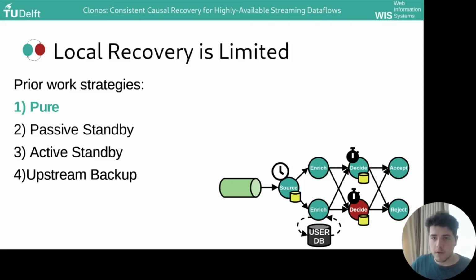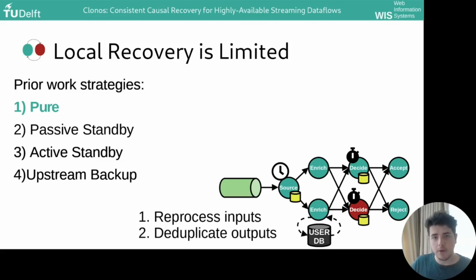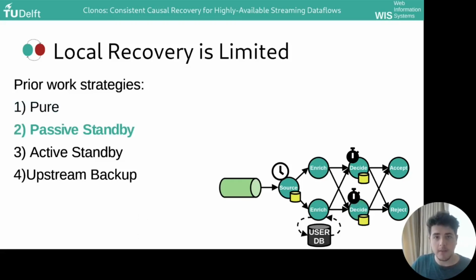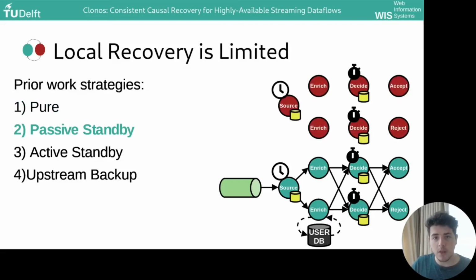And because you're restarting this node from a prior checkpoint, you also need to do two things. First, this node must reprocess all lost inputs since the checkpoint, and two, you must deduplicate any outputs you've already sent. You can accelerate this, for example, through passive standby, and in passive standby you're going to maintain a shadow operator for every main operator with the latest checkpoint already prepared. This way you don't have to wait for loading the checkpoint. Whenever a checkpoint completes, you transfer over the new state.